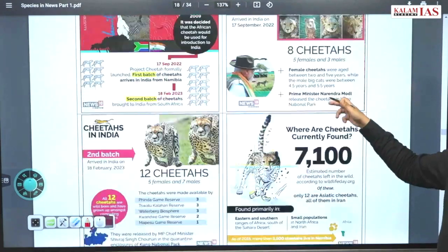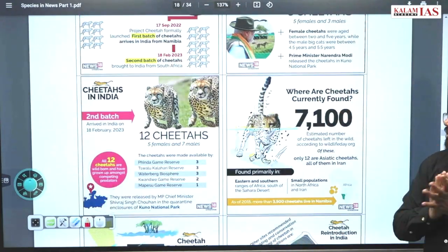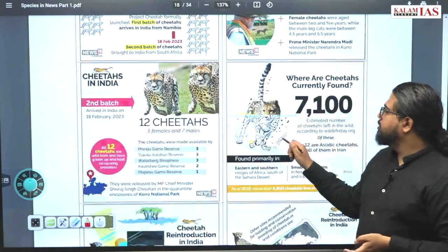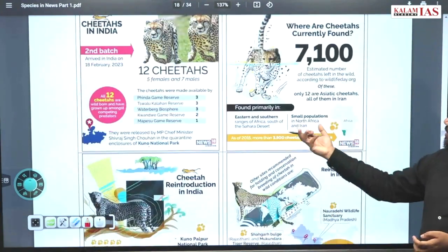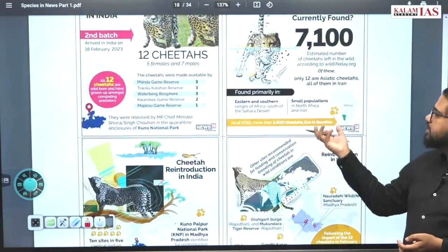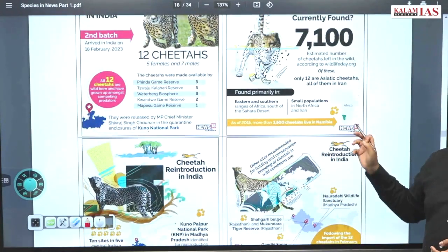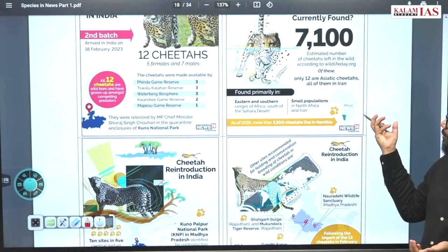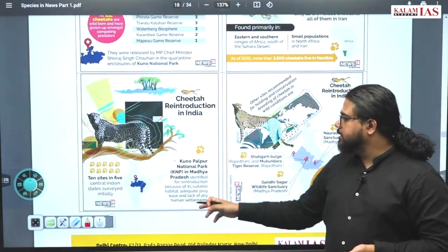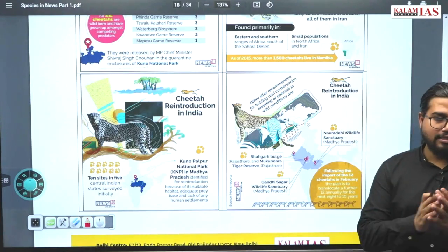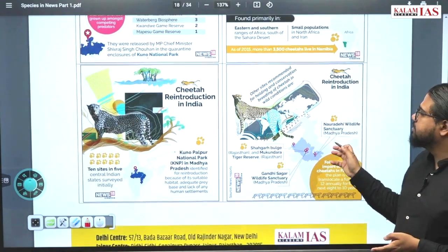So these are all basic facts. You can pause the video and go through them. What are the specific characteristics of this? Both batches came from the lower part of Africa, one from Namibia and the second from South Africa. Kuno National Park in Madhya Pradesh has been selected as the site for reintroduction of cheetahs.